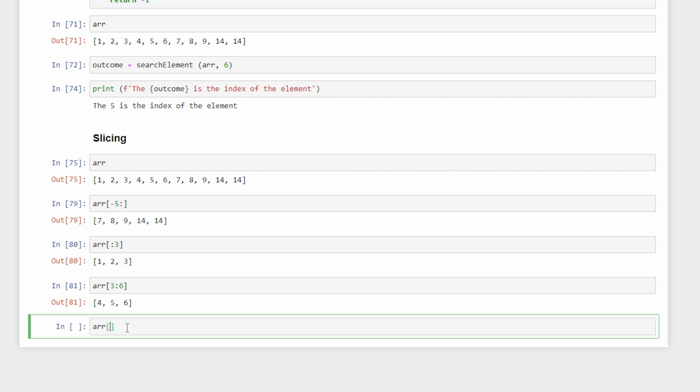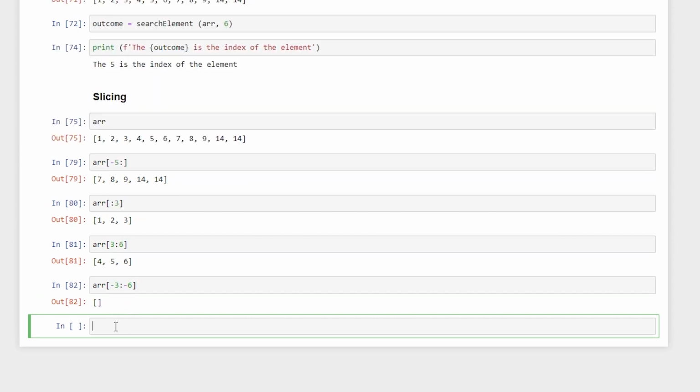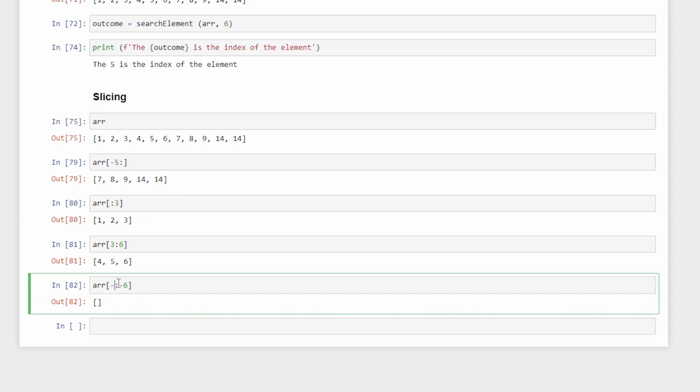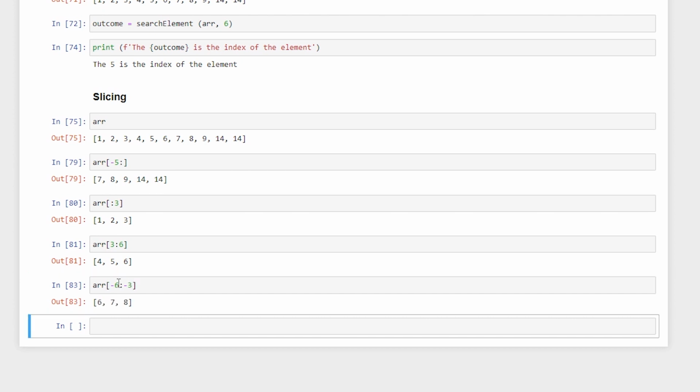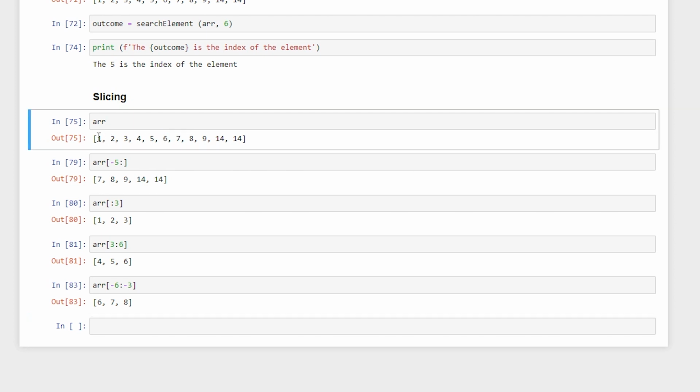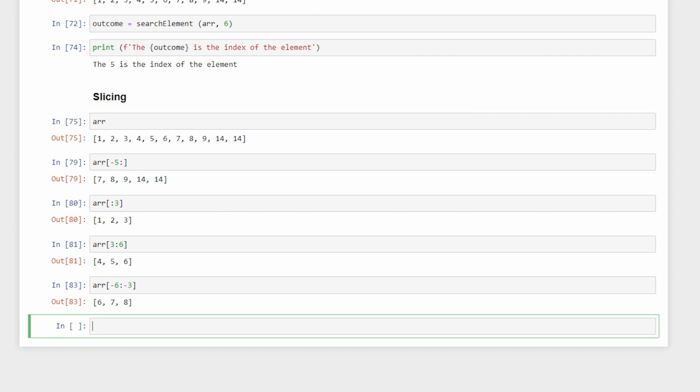And now let us try to make this more complicated. -3, -6, something like this. It is going to give us nothing. But now let us check over here like this. So it essentially gives me 6, 7 and 8. If you think about it, it starts from here, prints from 6 to 7 to 8, and it skips the last 3. So this is the way it works.